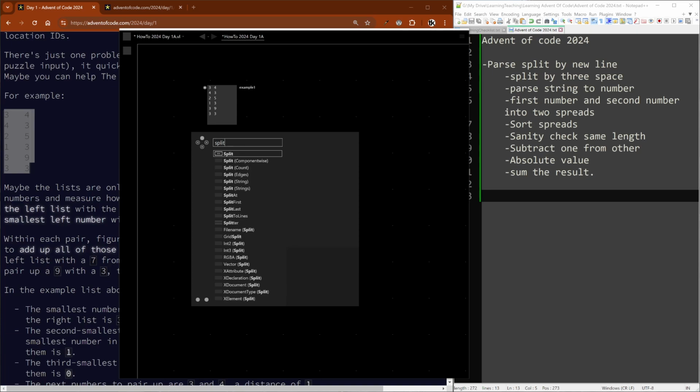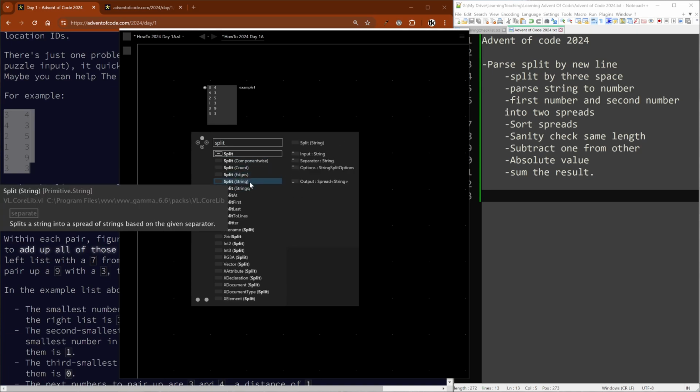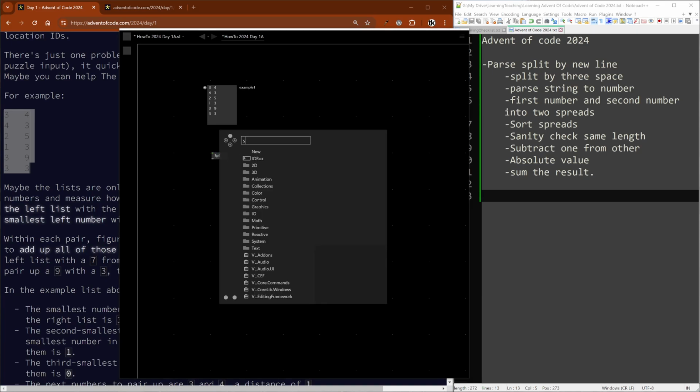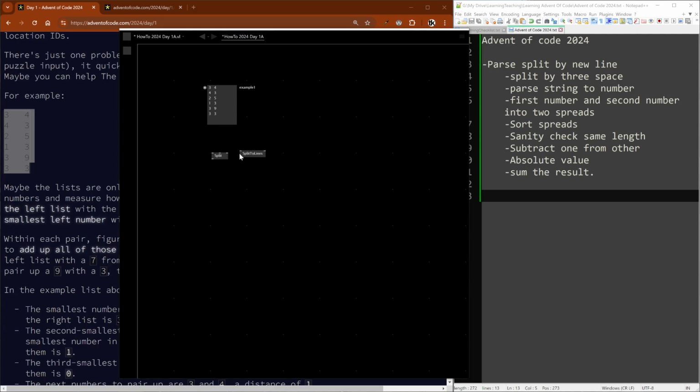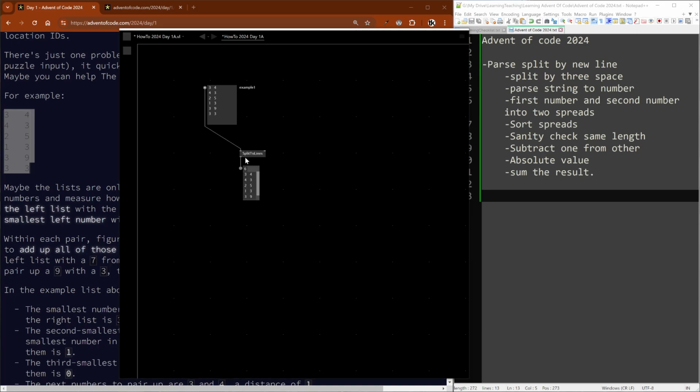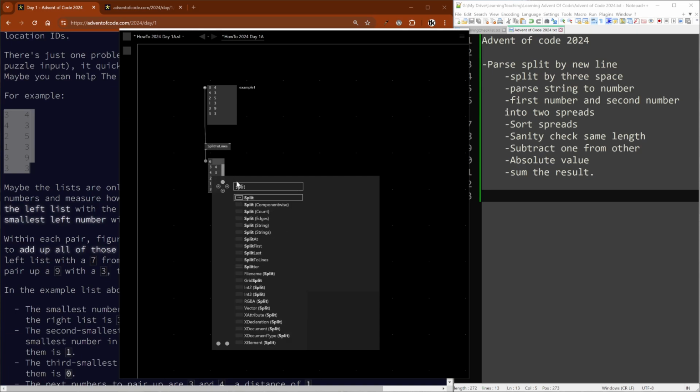For splitting strings, we have something called simply split string. Actually, I think there's already split to lines. Split to lines already does the new line. And what that does, you can see now that's another structure saying there's 6 results for the 6 lines. So that's turned it into an array, but there's still strings on each line. And what we want to do is split again.